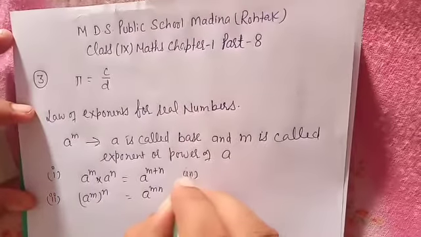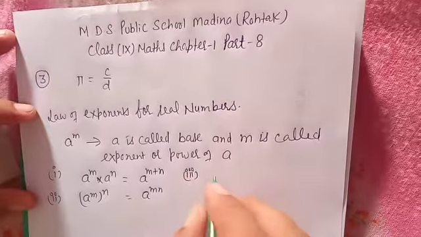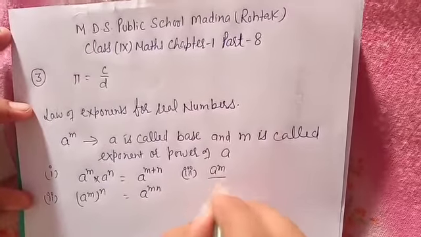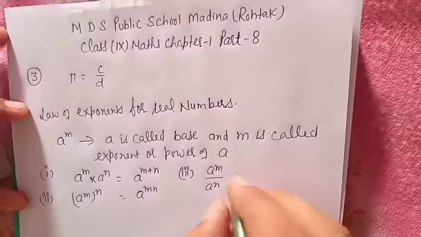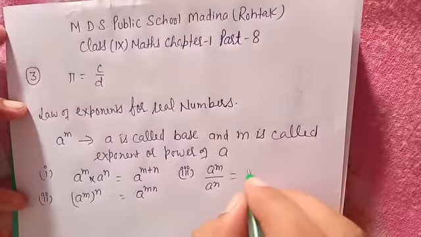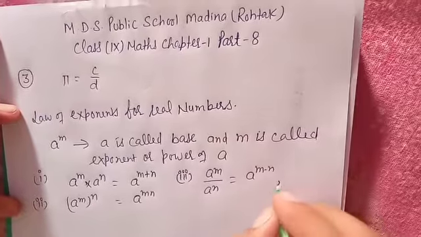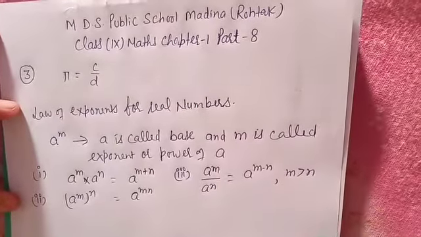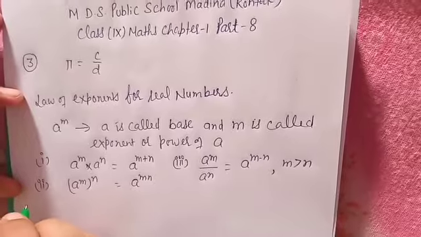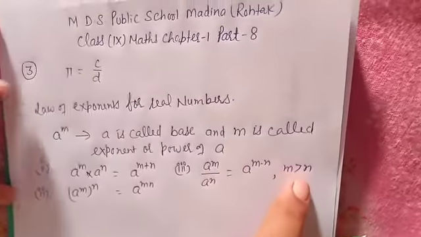Third, a power m divided by a power n is equal to a power m minus n, if m is greater than n.